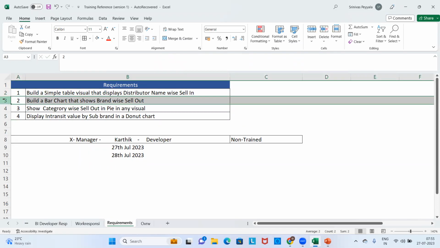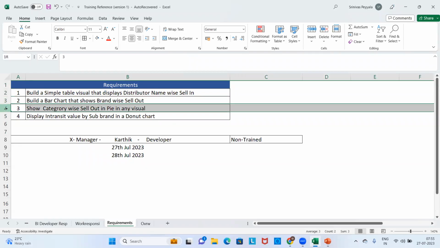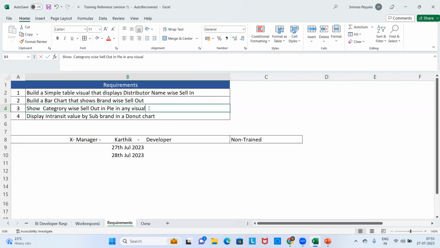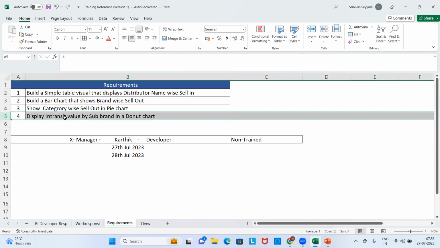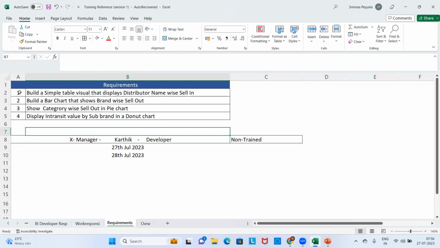Second one is build a bar chart that shows brand-wise sell-out information. The third one is show category-wise sell-out in a pie chart. That means in a pie chart visual, that is the third requirement. And the fourth one is display in-transit value by sub-brand in a donut chart. When someone looks at these 4 requirements, obviously we should think what more.